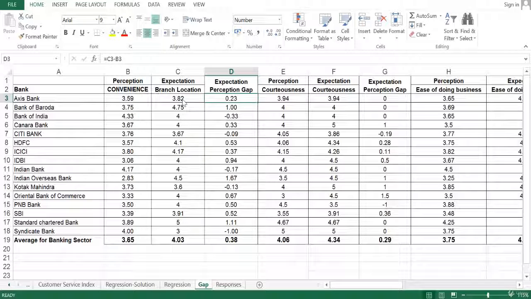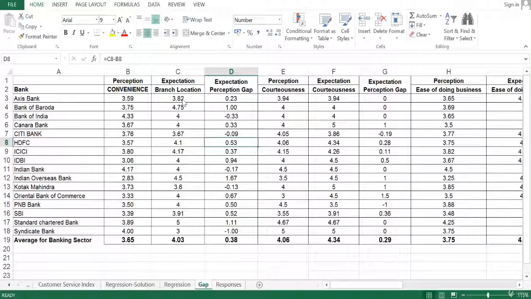So if I had to look at it from the bank perspective, I would probably look at the positive values rather than the negative values. If my expectation perception gap is positive, that means the expectation is more. However, even if I'm delivering services up to the mark, the services are not well perceived or not well received by the customer. So why is that the case? I would look at the positive figures where I see that the expectation perception gap is positive.